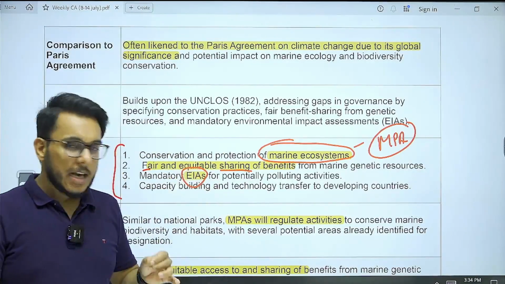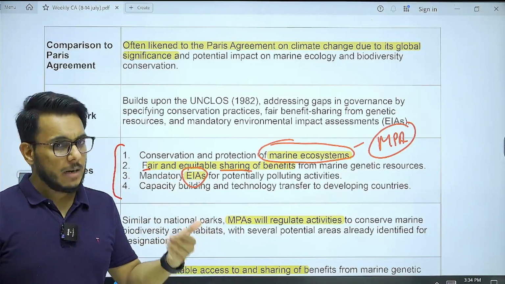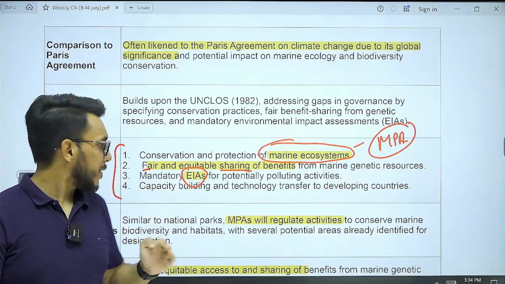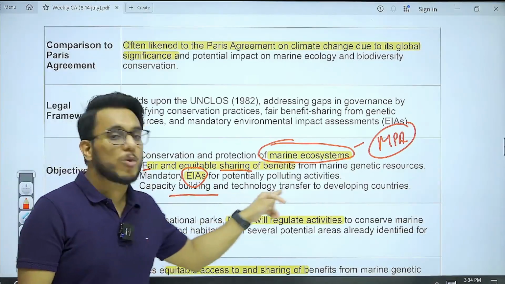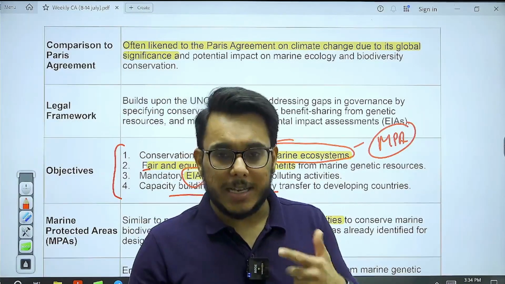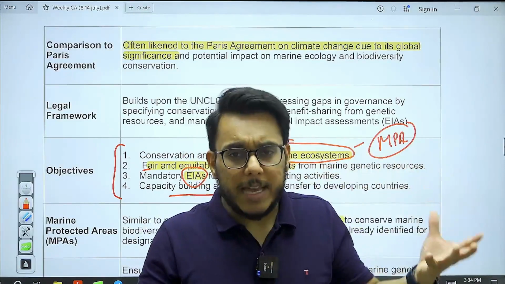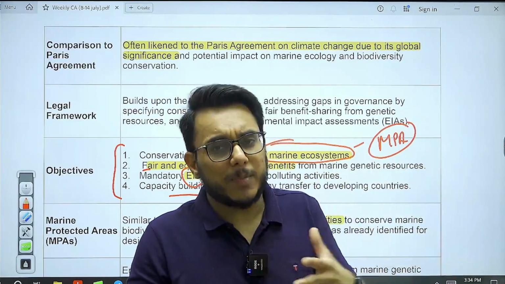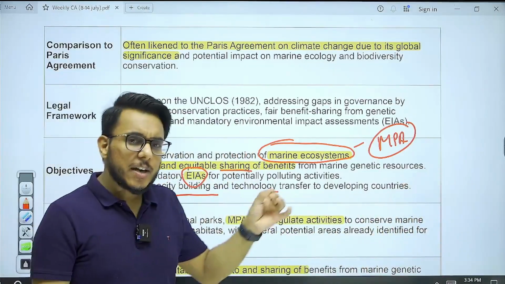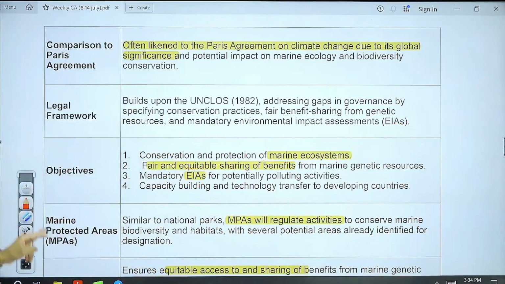EIA stands for Environmental Impact Assessment. Any project or activity taken up in the high seas, what is its impact on the environment? Such assessments need to be done. Then next is capacity building and technology transfer. Developing countries, poor countries, already have resource constraints. They don't have resources even to take care of their internal things. How can you expect that they will also take care of the high seas? So technology transfer and financial transfers need to be given by developed countries to the developing countries.